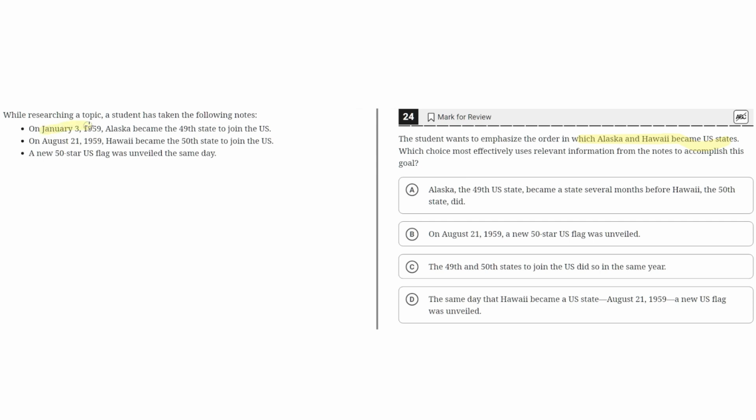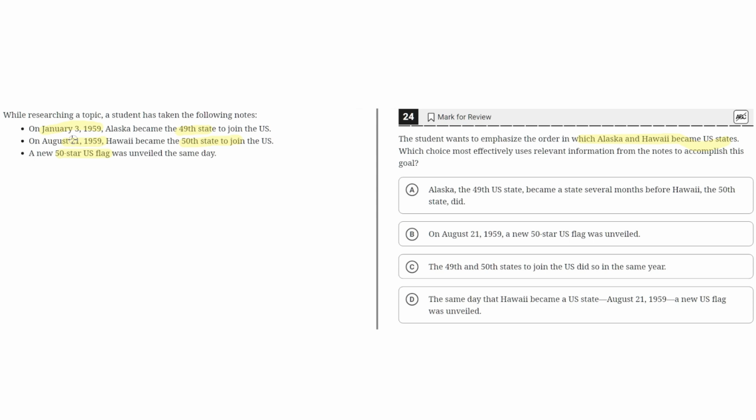On January 3rd, 1959, Alaska became the 49th state to join the U.S. On August 21st, 1959, Hawaii became the 50th state to join the U.S. A new three-star U.S. flag was unveiled the same day.